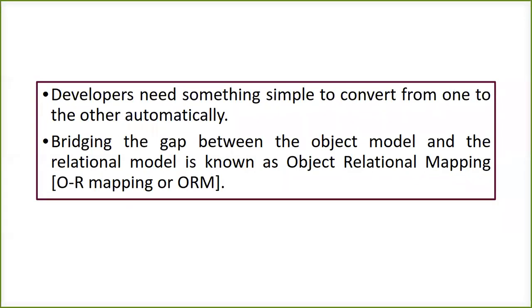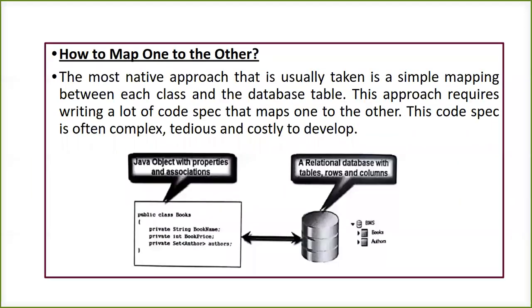If you're removing that disadvantage, it is called object relational mapping, ORM. Okay, please remember this. This is a very important concept. Impedance mismatch, ORM, this is very important as per your fifth unit. Definitely one question will be there for the impedance and the object relational. Regarding ORM, there will definitely be one question. So bridging the gap between your object oriented language and the relational model is known as an object relational mapping, nothing but the ORM.